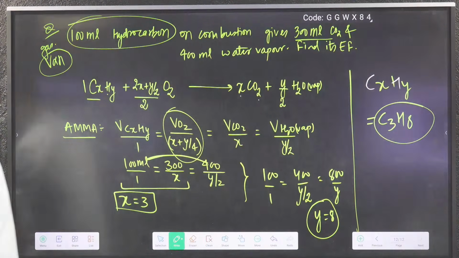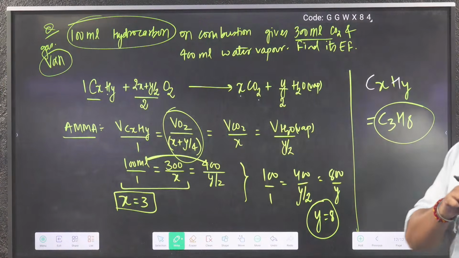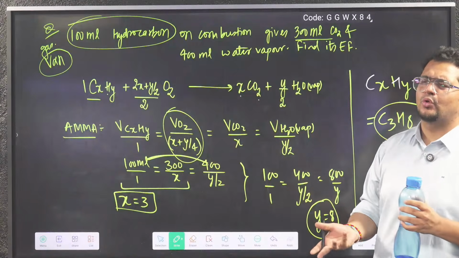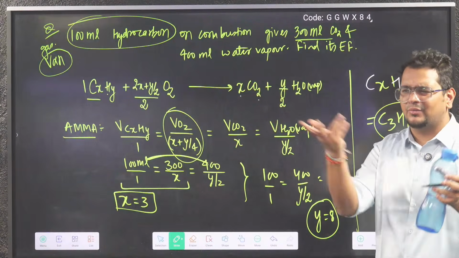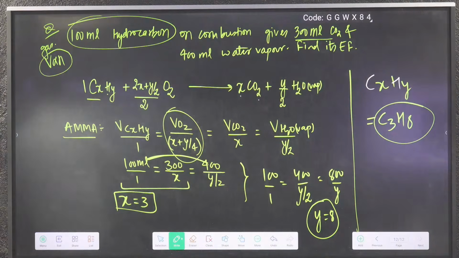Say bhai, is this lowest difficulty question of eudiometry clear? Same thing only, just that the stoichiometry you don't know now. The stoichiometry is x, y, whatever. Just put that, the answer will come. Say bhaiya.